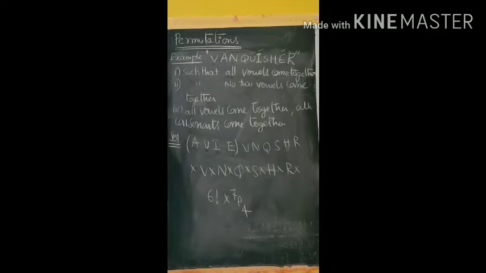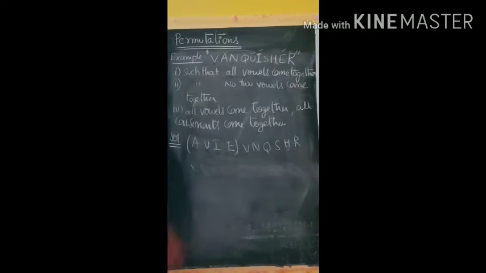So what we did here? No two vowels come together means first we arranged the consonants, in how many ways? 6 factorial ways. In between them we have 7 places. In 7 places we have to arrange 4 vowels, which is possible in 7P4 ways. 6 factorial into 7P4 is the second answer.